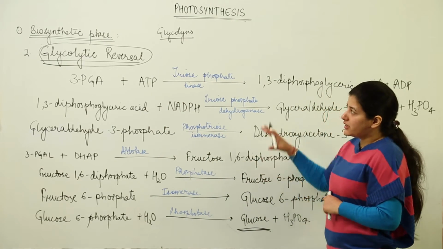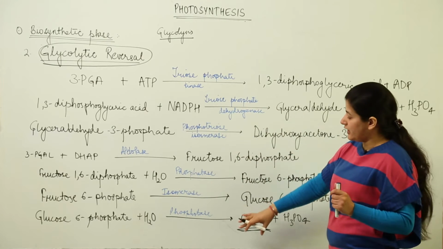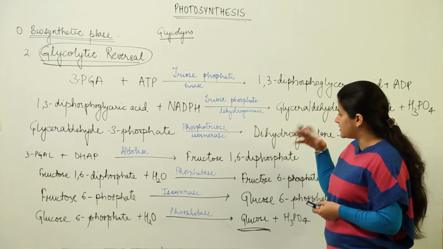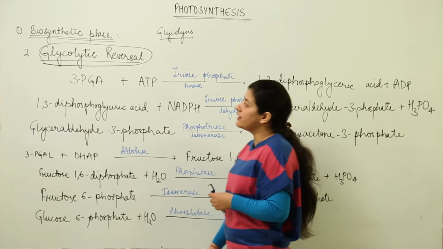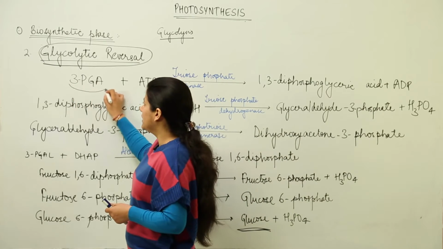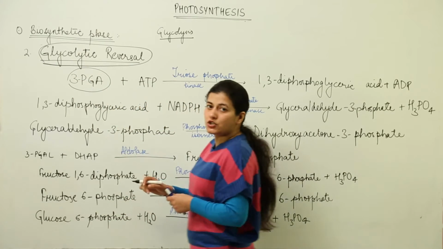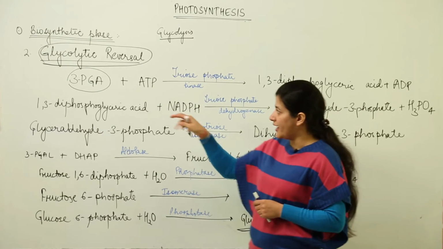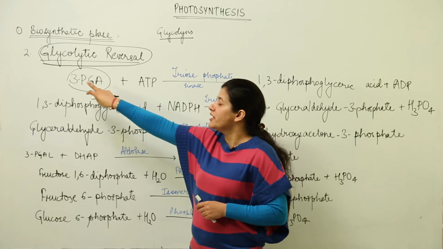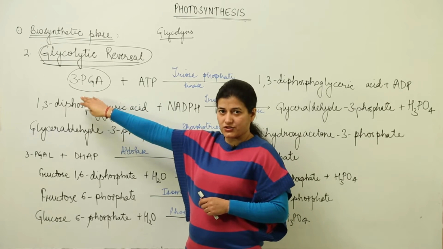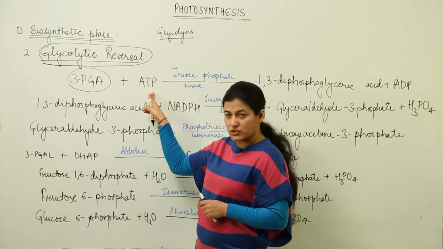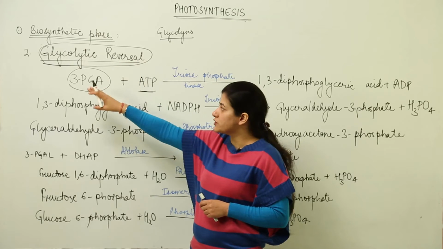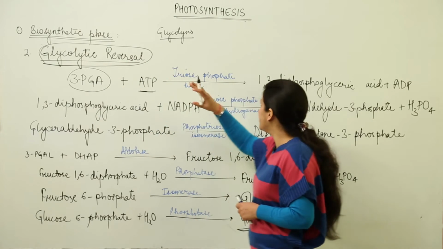What we have over here in glycolytic reversal is whatever is happening in the glycolysis, opposite to that would happen. Let us see step by step what happens. We had 3-phosphoglyceric acid in the beginning when the carboxylation of RuBP had taken place. Two compounds were there. Let's take one molecule and we are going to see what happens to this. This 3-carbon compound known as 3-PGA takes up one of the phosphates from ATP. ATP comes and gives one of the phosphates to a 3-carbon compound and it becomes